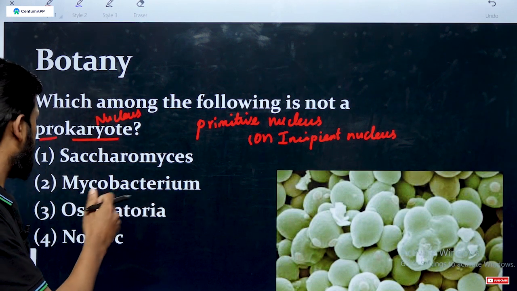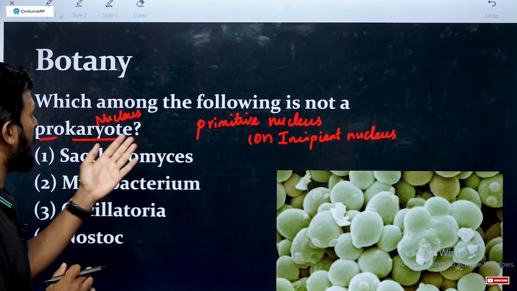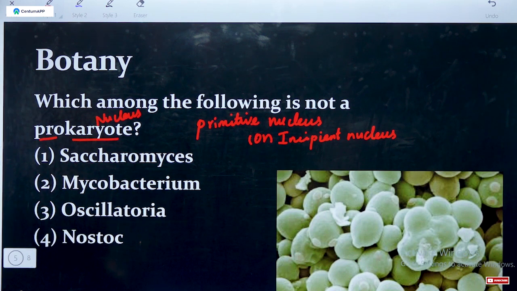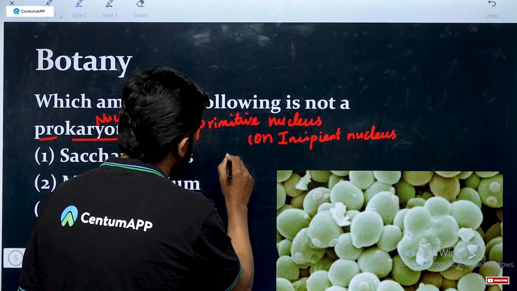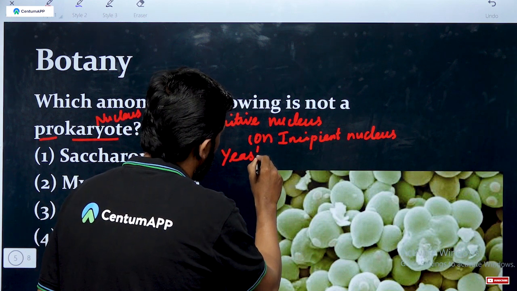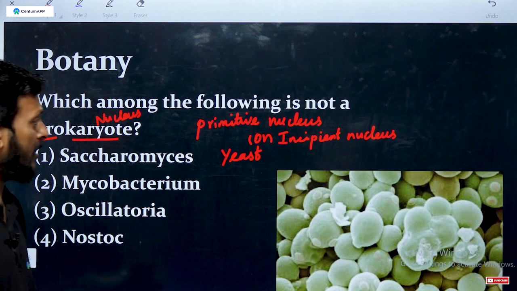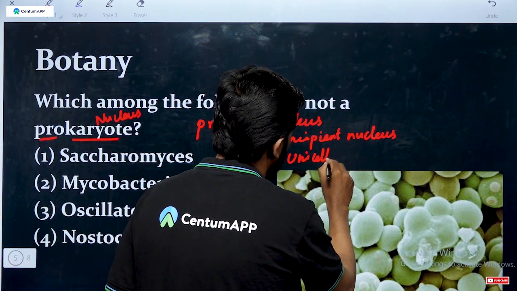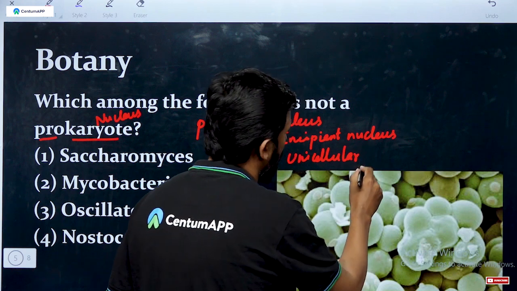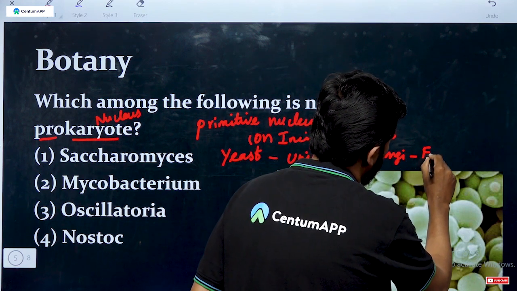Which option is correct? Which among the following is not a prokaryote? Saccharomyces we call yeast. It is a single-celled fungus, that is a unicellular fungus, and one of the eukaryotic organisms.